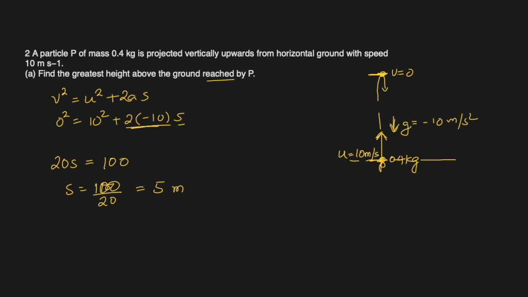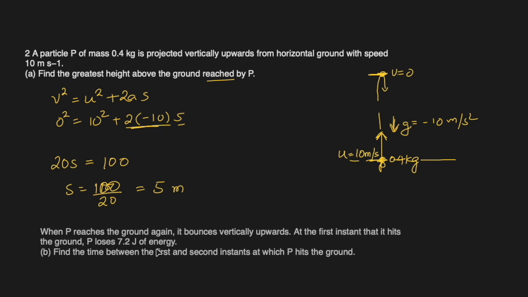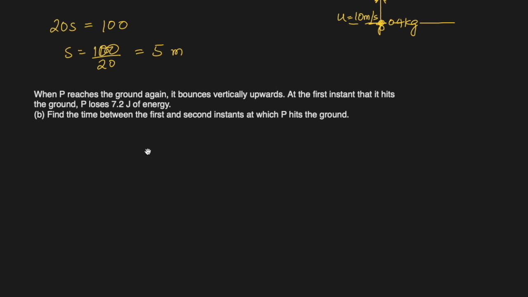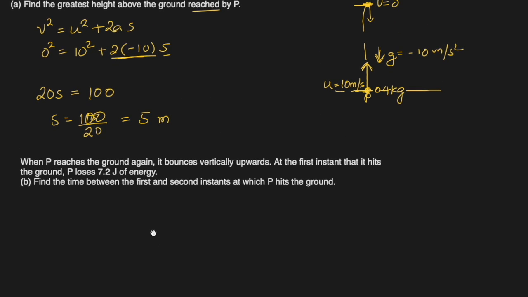Okay. Now it has another part, which is part B. When P reaches the ground again, so let me redraw this in a different place. So it goes up 5 meters, comes down and reaches the ground.